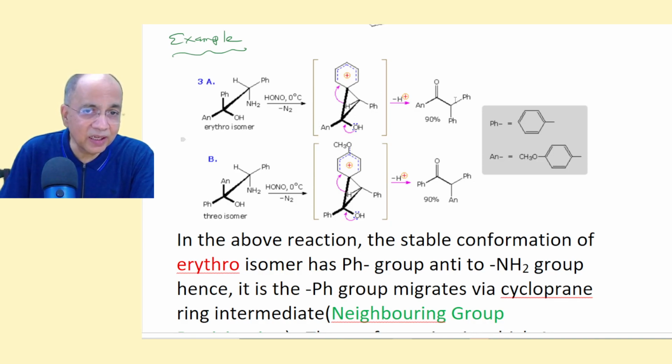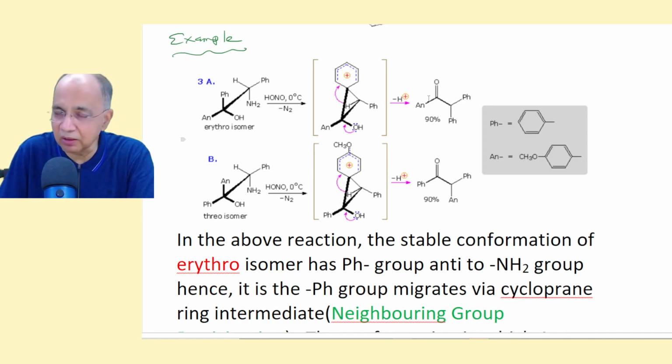So the anisyl group will now be conjugating with the keto group. So this ketone is the anisyl conjugated ketone, and it is minor. There is no doubt that the dominant product will be the other way, phenyl conjugation. Because if you bring anisyl here in the erythro isomer, this will never make the conformation stable. The transition state will be unstable.